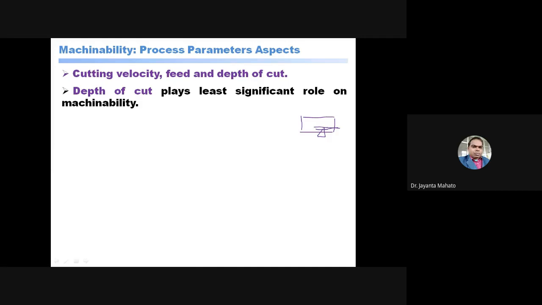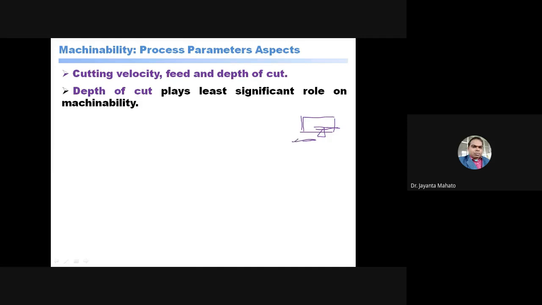But these chances can be minimized by increasing the velocity and decreasing the feed.